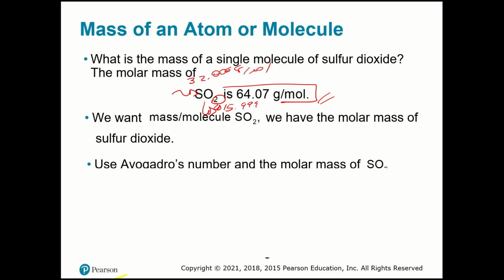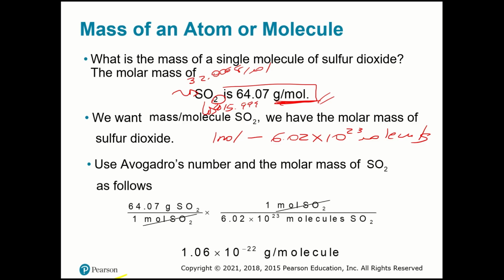So we want mass per molecule. I'm going to use Avogadro. I have moles, and I know that 1 mole is 6.02 times 10 to the 23rd molecules. So what I'm going to do is divide, because I can cut off moles, see, over here, and I'm going to have molecules. So it will be 64.07 divided by 6.02 times 10 to the 23rd molecules, and I'm going to have my number of grams per molecule.